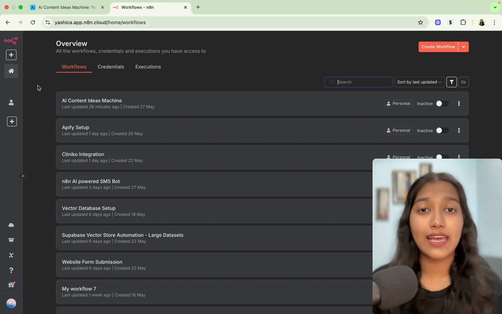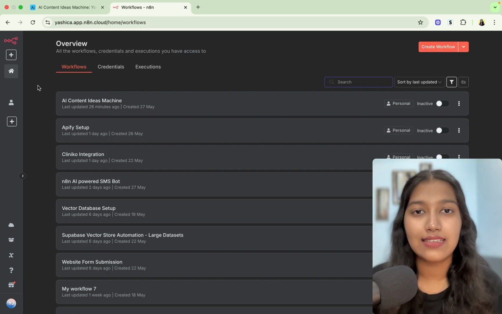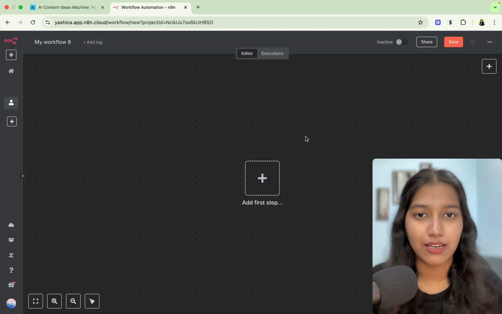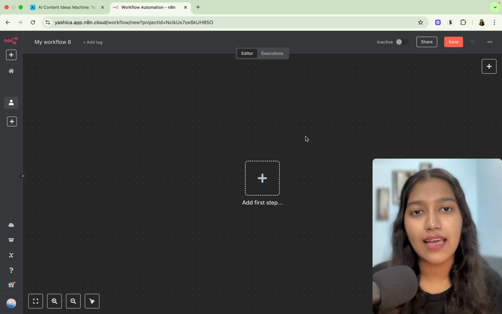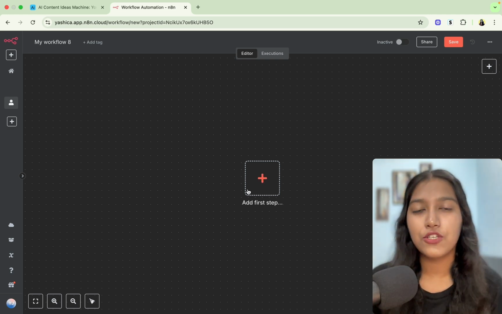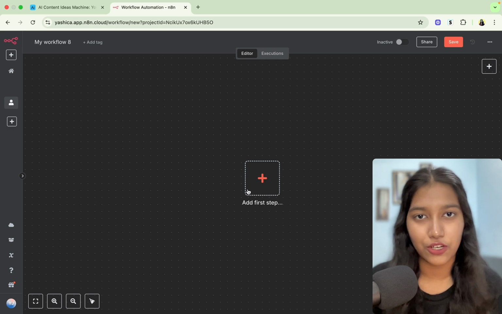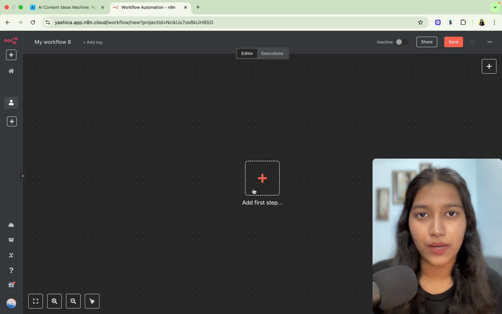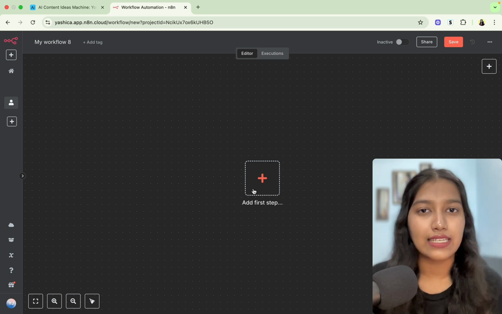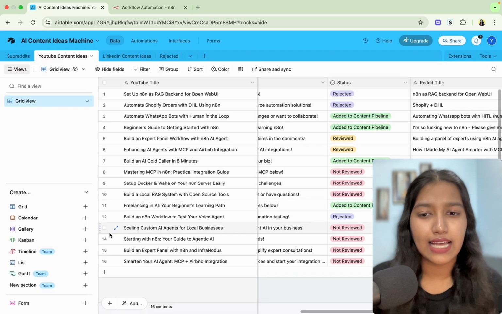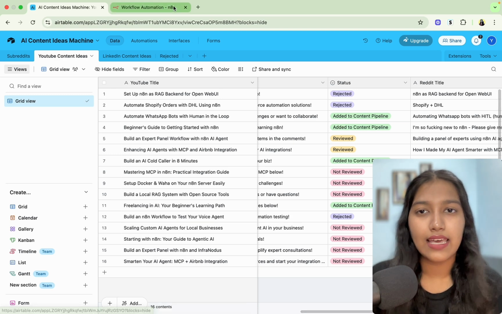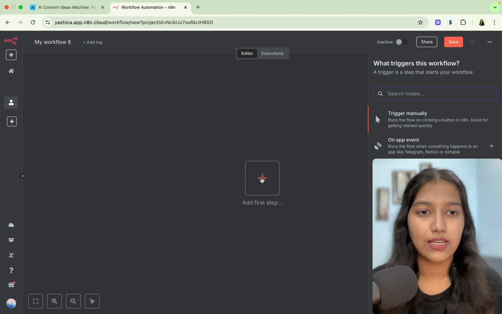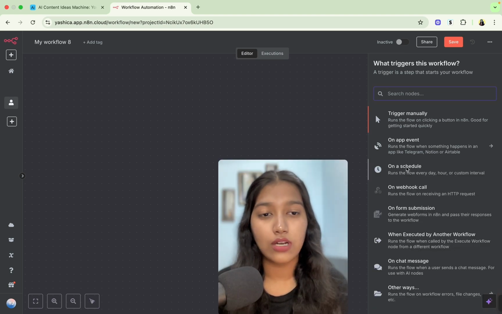Awesome. So once you create an account on N8N, you're going to land somewhere here. The next thing that you have to do is click on this orange button that says Create Workflow. It's going to bring a blank canvas in front of you. So now it's up to you how you would want to trigger this particular automation. In my case, I like this automation to run every single week just once and get me the ideas. Because every time it runs, it gets me at least 10 ideas, and I think they are enough for that entire week. So if you want to set that up, you're going to click on this plus icon and you're going to select on a schedule.